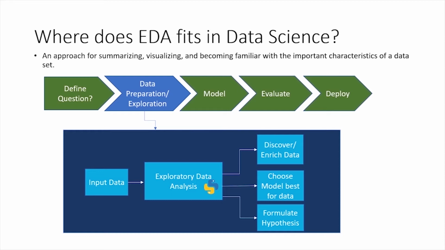What is the outcome of EDA? It helps us discover anomalies, patterns, and trends. It helps us understand and enrich our data. During the process, we may find out that we need additional variables. We can perform feature engineering to create new features that enhance the usability of our data. The data exploration may help us decide what model to choose that best fits our data. By visualizing the data, we come up with new ideas and hypotheses that were not apparent before. This is where EDA fits in the overall scheme of things.